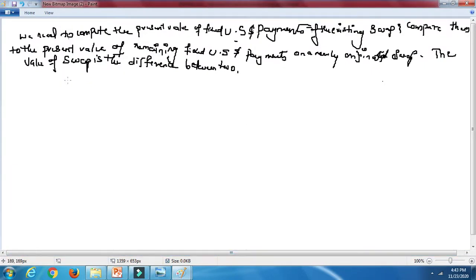So over here, swap tenure is 2 years. The fixed US dollar and floating Dutch mark exchange rate, the spot rate, right? Swaps are quoted.